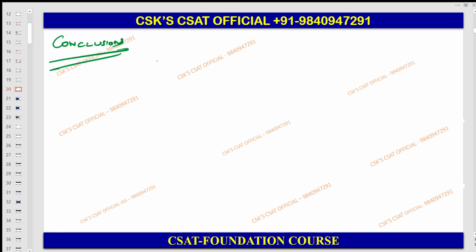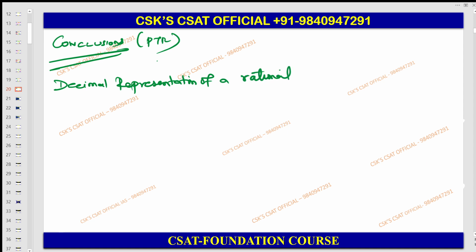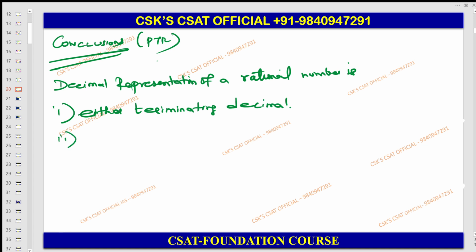The conclusions are very important, or points to remember are very important. So therefore, decimal representation of a rational number is, number 1, either a terminating decimal, number 2, or a non-terminating decimal.